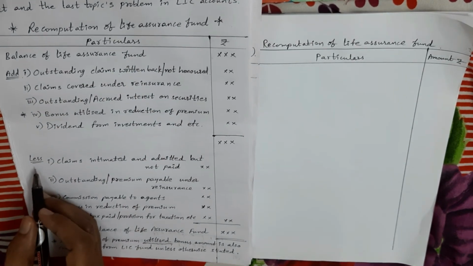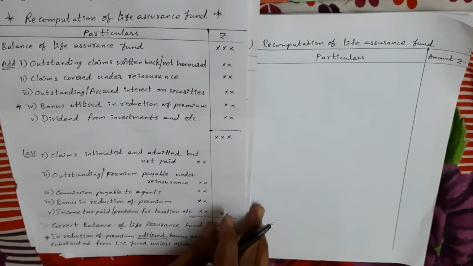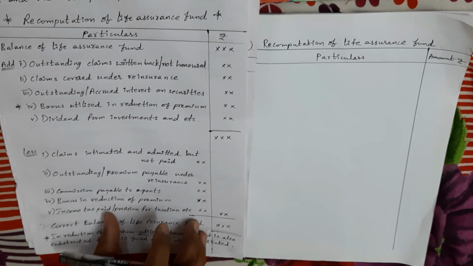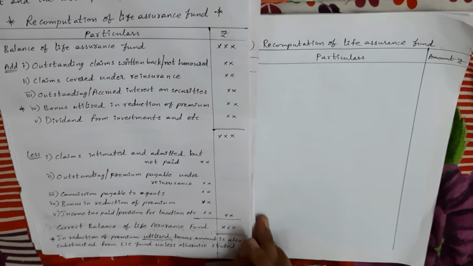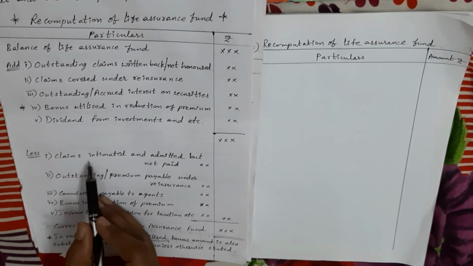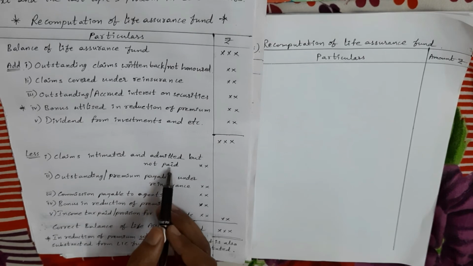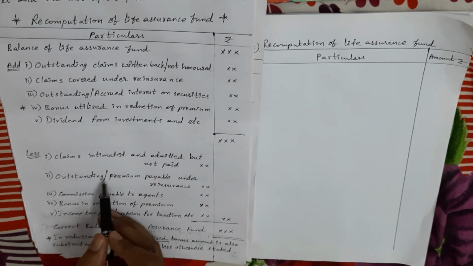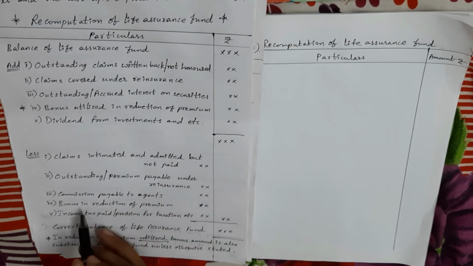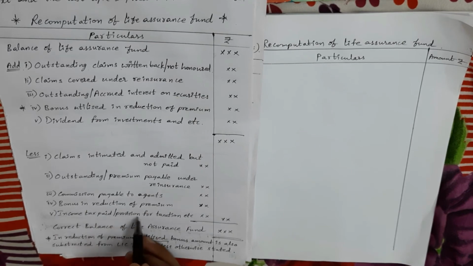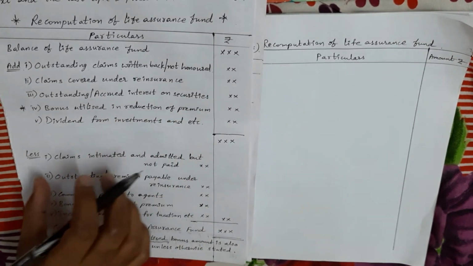Next, less. So these items will decrease the life assurance fund. So we have to less. Here a few examples, most important points I have given. So note this pro forma to understand the problem easily. Claims intimated and admitted but not paid, means how to pay. Next, outstanding or premium payable under reinsurance. Next, commission payable to agents, bonus in reduction of premium, income tax paid, or provision for taxation. So these are the items which decrease life assurance fund, so we have to less.